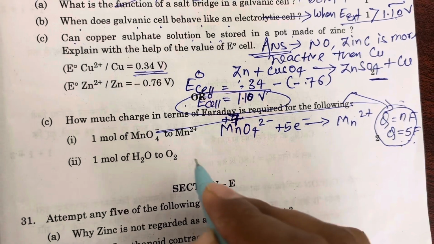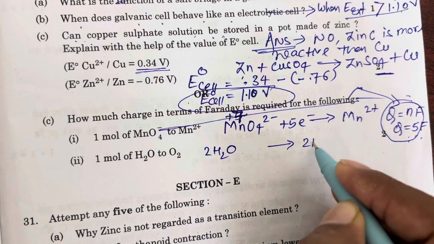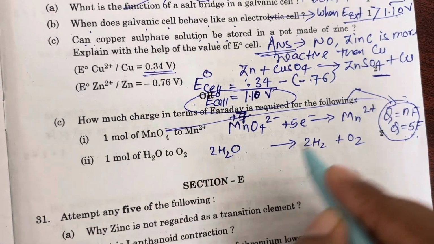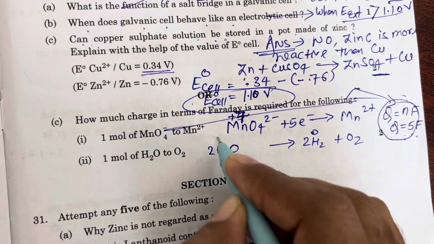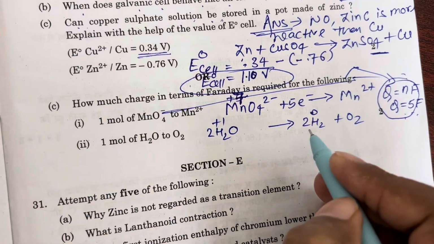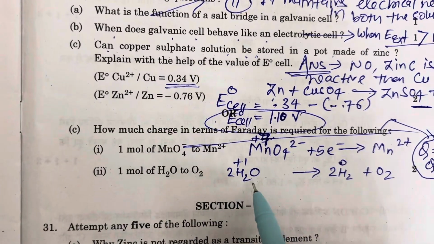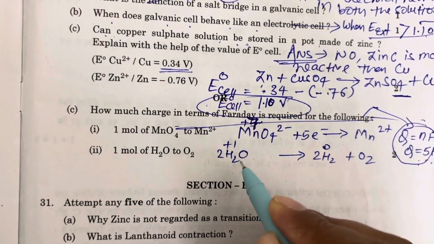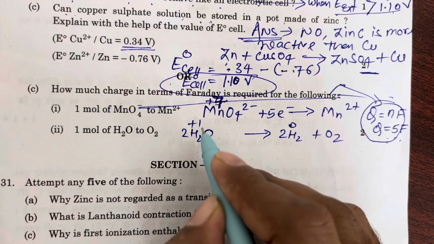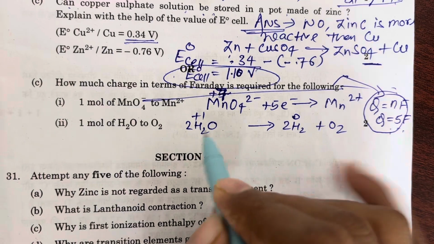Now 2 moles of H2O will decompose into 2H2 plus O2. Here the oxidation state of hydrogen is 0, here it is plus 1. 4 hydrogen, each having 1 plus charge, means that each gains 1 electron.